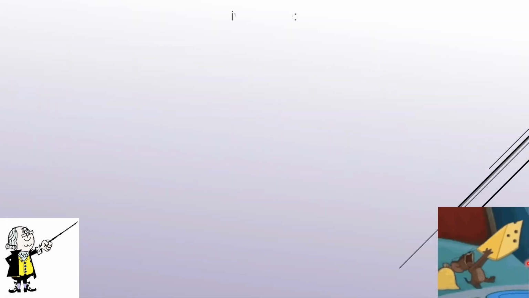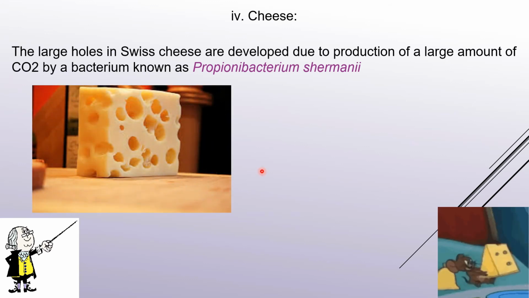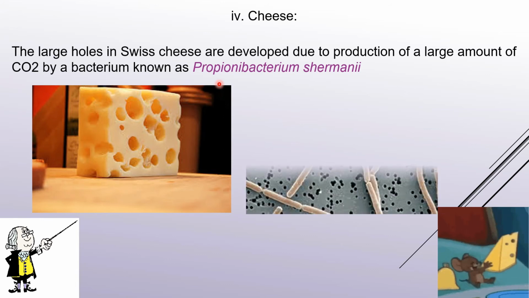Your next type of cheese is Swiss cheese. This is the same cheese that you are seeing in the image below, and that we have already seen in the Tom and Jerry cartoon. If you see this Swiss cheese, it is comparatively very different from the other cheese. You will see a lot of small holes in this cheese, and they are produced due to the production of a large amount of carbon dioxide by a bacterium known as Propionibacterium shermanii.